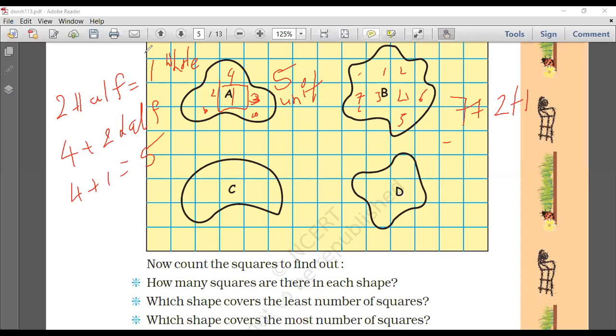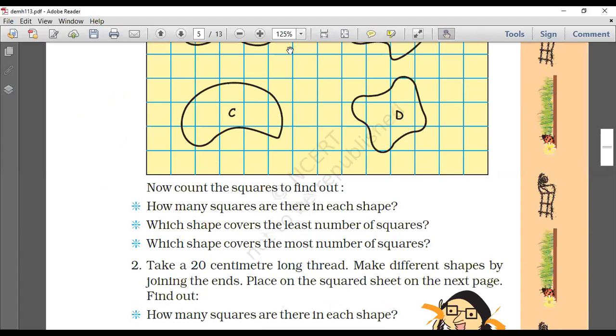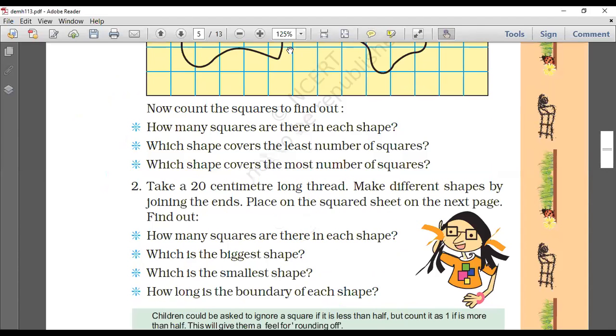All right. For this one, 1, 2, 3. Okay, same way you can count it for the rest of them. 1, 2, 3 here. Okay, everyone done? Good job. Now you have to answer these questions. How many squares are there in each shape? Which shape covers the least number of squares, and which shape covers the most number of squares?